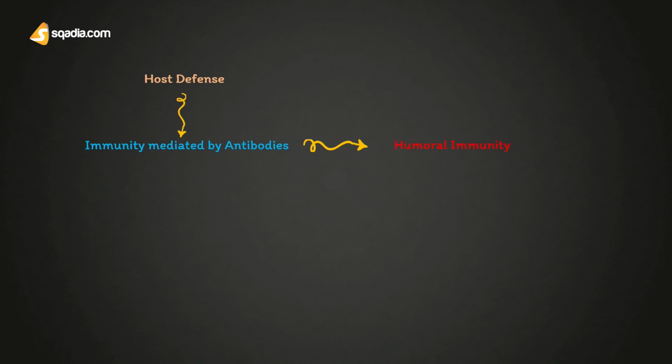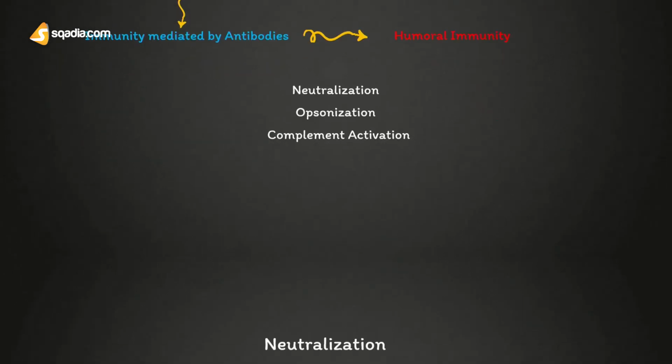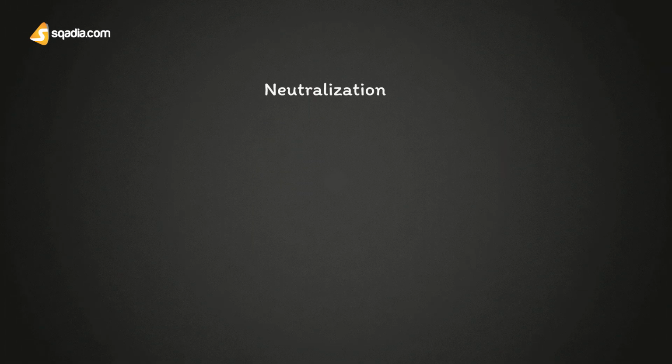And there are three main ways the antibodies deal with the various pathogens and their toxic products: neutralization, opsonization, and complement activation. But today, our sole focus will be on the first, neutralization.